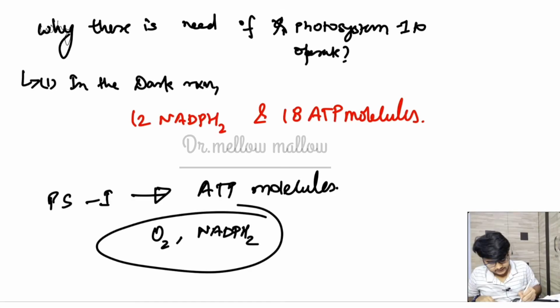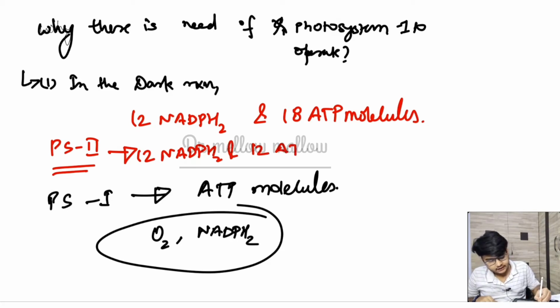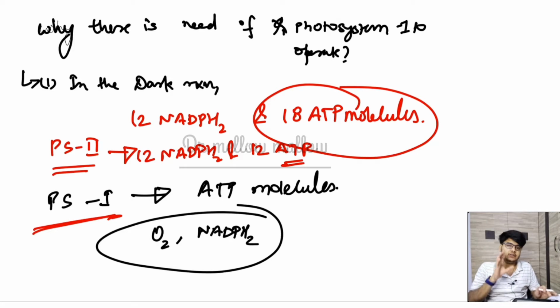One example: if PS2 operates, then it will produce 12 NADPH2 and 12 molecules of ATP, but the remaining 6 molecules of ATP will be produced by photosystem 1. So in this case photosystem 1 activity must be higher.